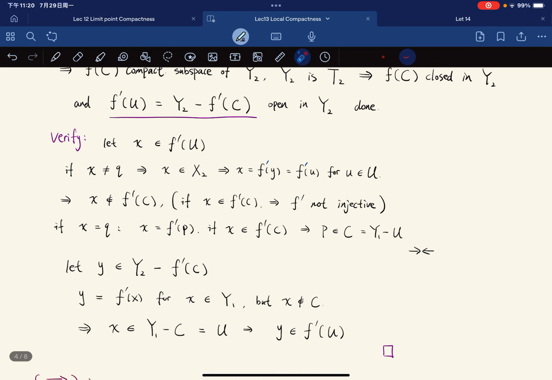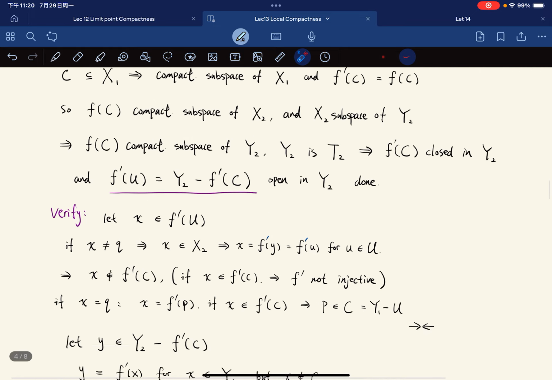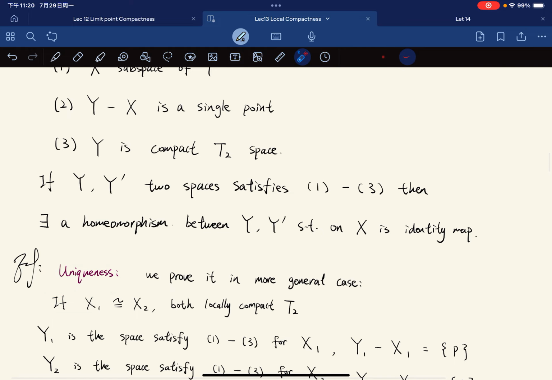To save some time, because otherwise we're going to verify the logic over and over again, and instead you might not get what we're doing. So our main goal right now is to prove the theorem, to prove that there exists such a space. So this is the proof of uniqueness. So the uniqueness is done.